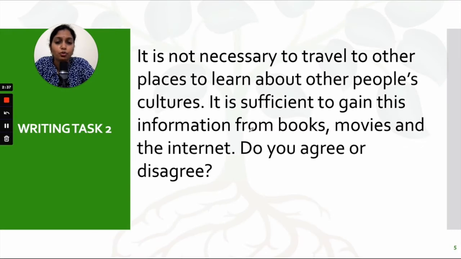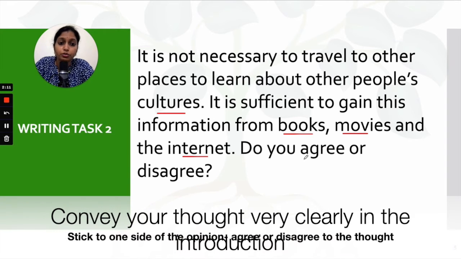Head to the next question of writing task 2. It is not necessary to travel to other places to learn about other people's cultures. It is sufficient to gain this information from books, movies, and the internet. Look at how the question gives you clues to use these ideas as examples. The question was, do you agree or disagree? Here again, in your introduction, you're going to put your thought very clearly. You're going to either agree with this view or disagree.